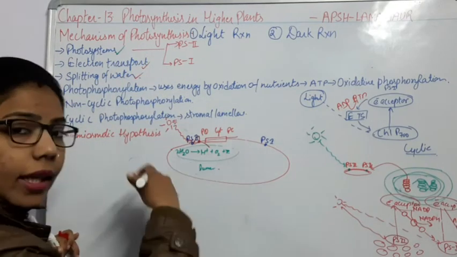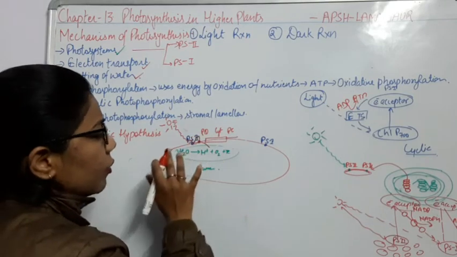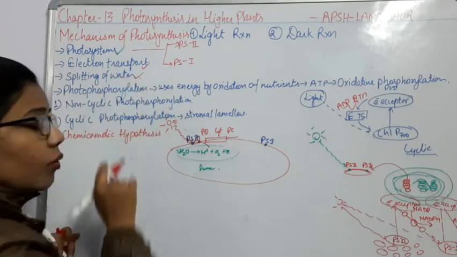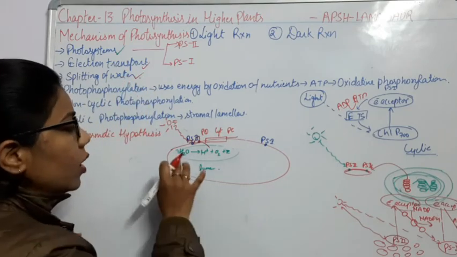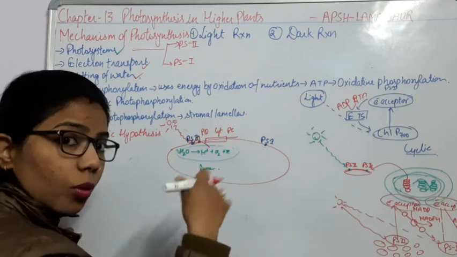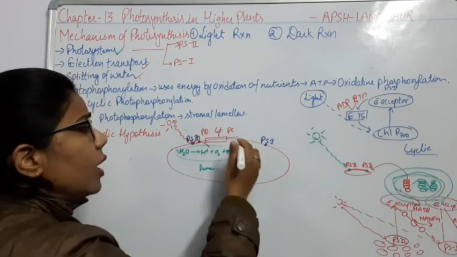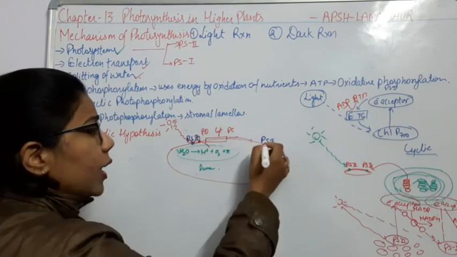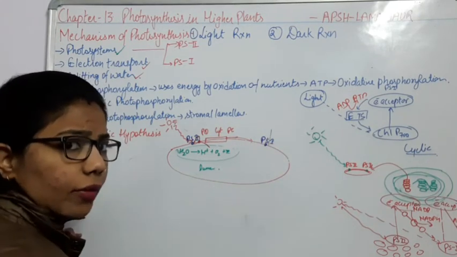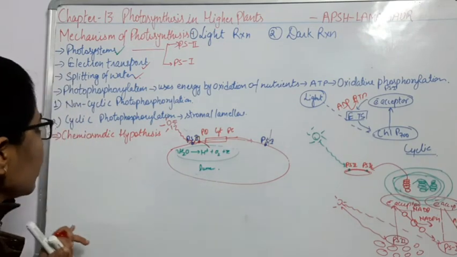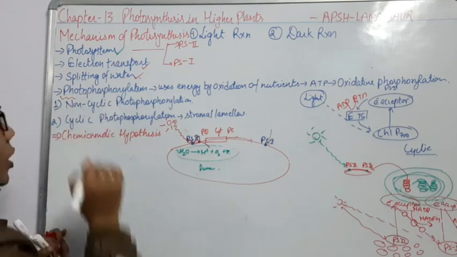So we will again come here, and what are we observing? There will be a photolysis of water, and what is this photolysis of water? Splitting of water. As the splitting of water takes place, electrons will get excited and move towards the electron transport system. Ultimately it will reach PS1. PS1 will again get excited, and what are they forming? They are forming the energy. So done here. Now another point is photophosphorylation.